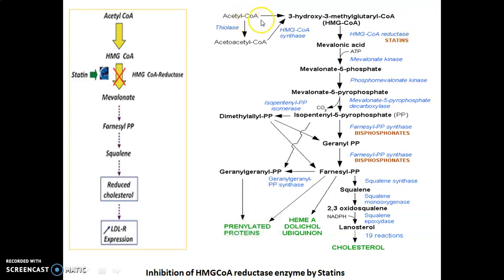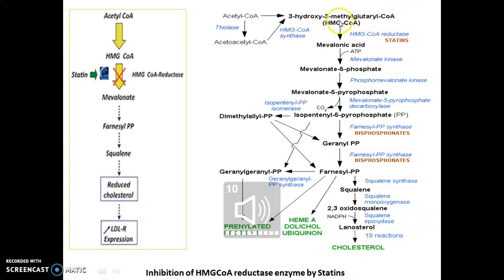We have seen the synthesis of cholesterol in part 1, how cholesterol gets synthesized. First of all, acetyl-CoA is converted into HMG-CoA, which is the substrate for the HMG-CoA reductase enzyme, which helps to convert HMG-CoA into mevalonic acid. After consequent steps, this mevalonic acid is converted into isopentenyl pyrophosphate, then into squalene, and finally lanosterol and cholesterol are obtained.